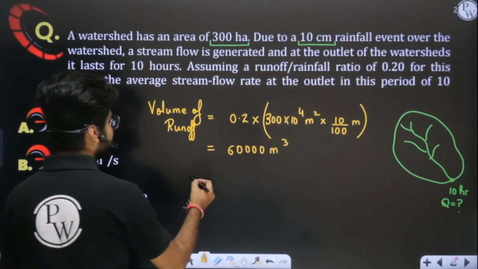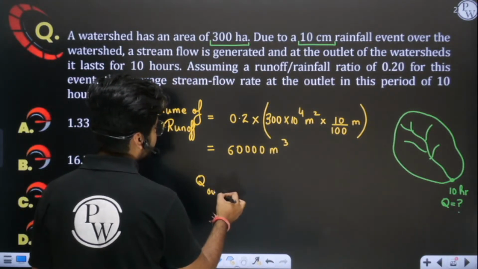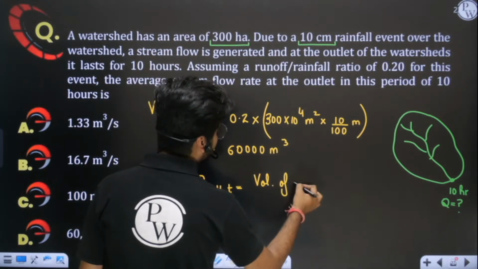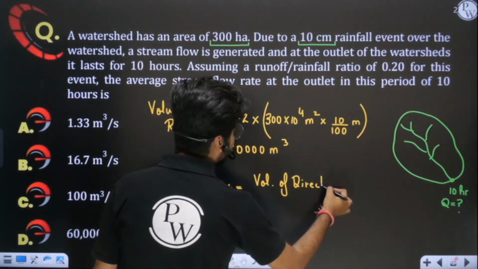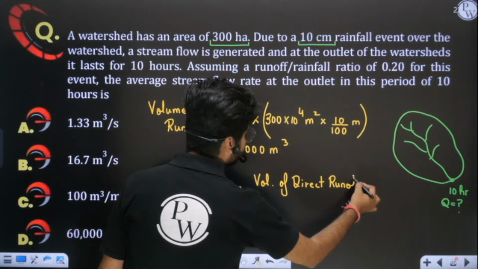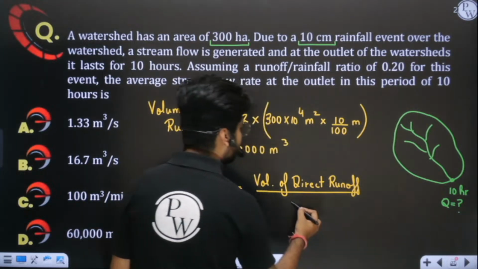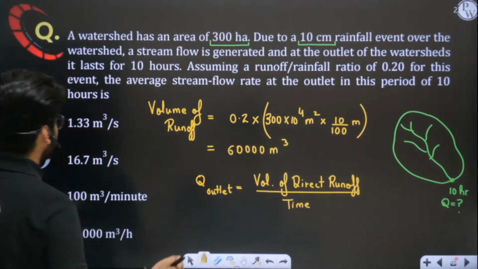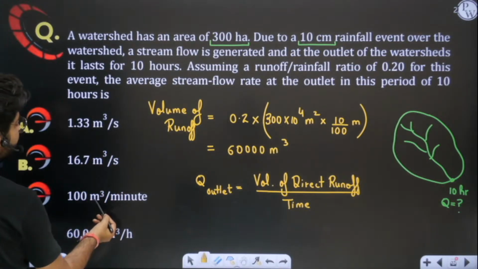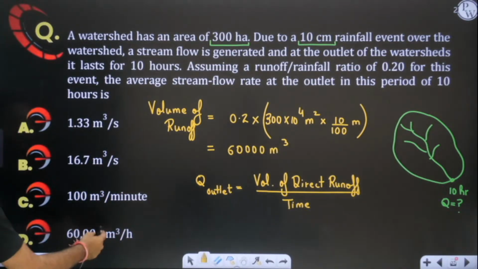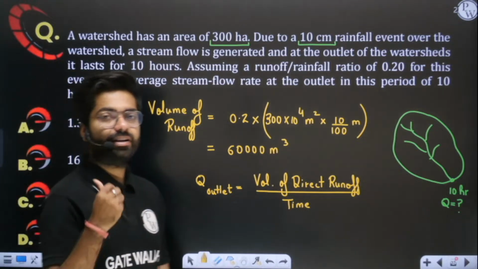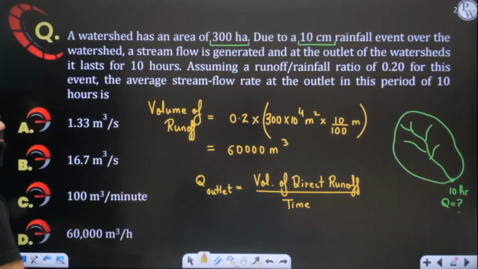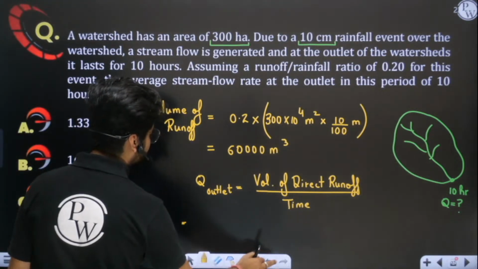If you want to find the discharge at the outlet, what is the total amount of volume which is passing? This is the volume of direct runoff, divided by the total time duration. But in this question they are saying to evaluate in meter cube per second, meter cube per minute, meter cube per hour. So first we will evaluate in meter cube per hour, then convert hour into minute to get meter cube per minute, and then convert minute into second. So first let us solve in meter cube per hour.